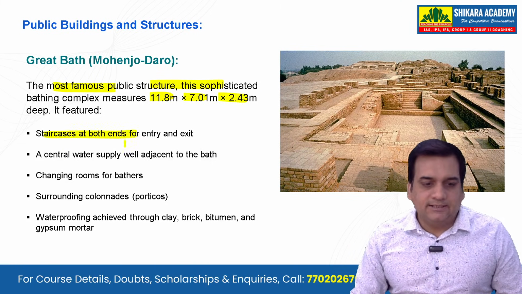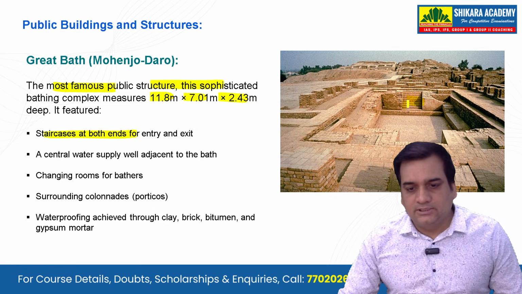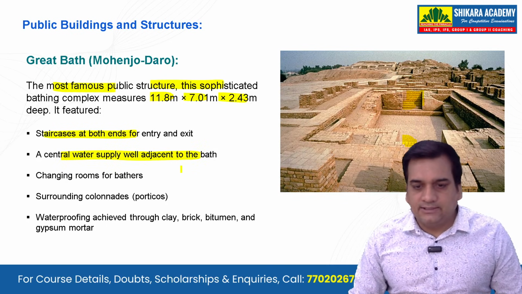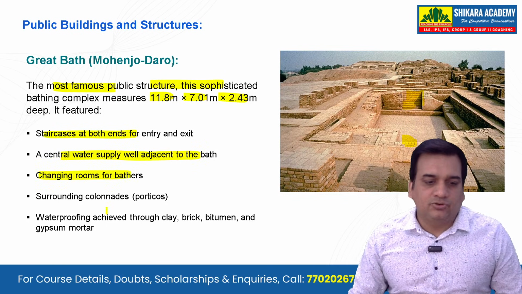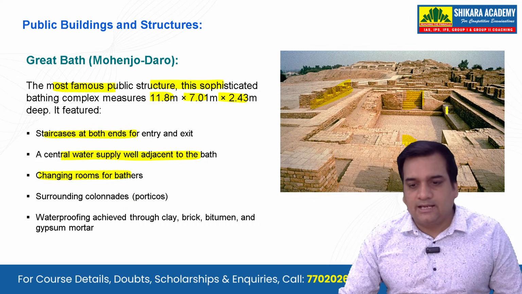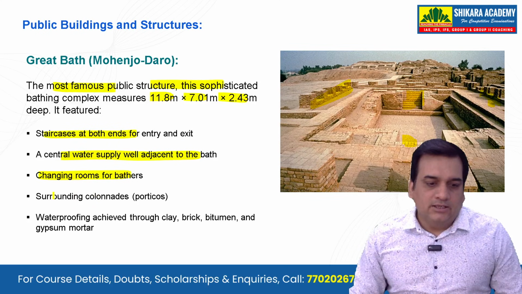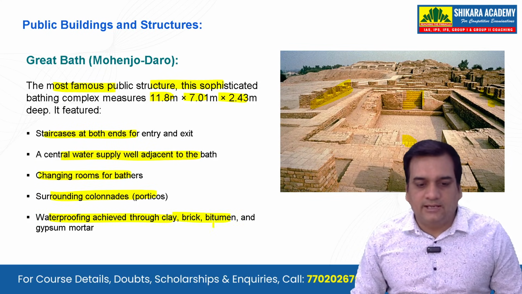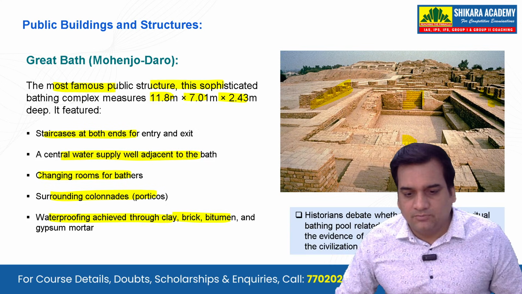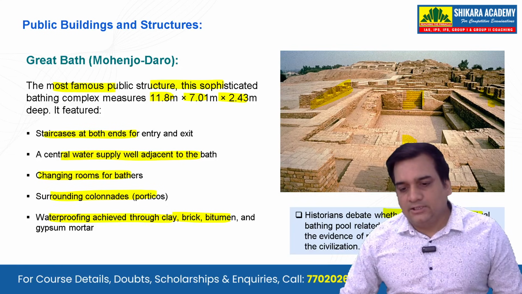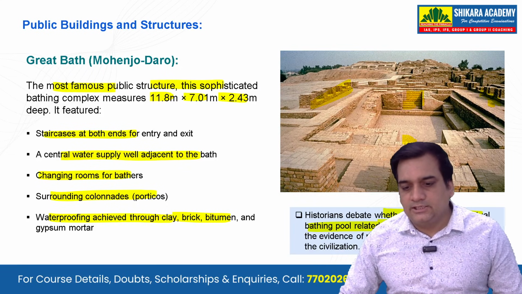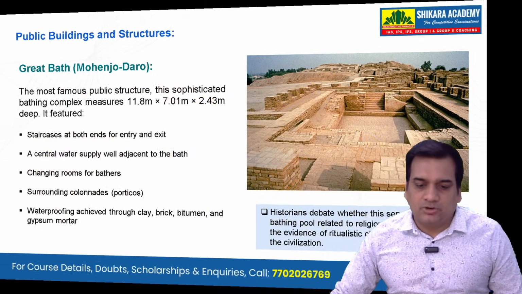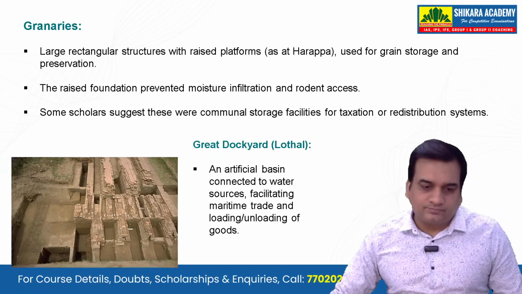And staircases at both ends that you can see here, these are the staircases. Okay, a central water supply adjacent to the bath, and the changing rooms for bathers. So these are the changing rooms that you can see, surrounded by the porticos, and waterproofing achieved through clay, brick, bitumen, and gypsum mortar. Historians debate whether this served as a ritual bathing pool related to religious practice, given the evidence of ritualistic cleansing importance in the civilization.